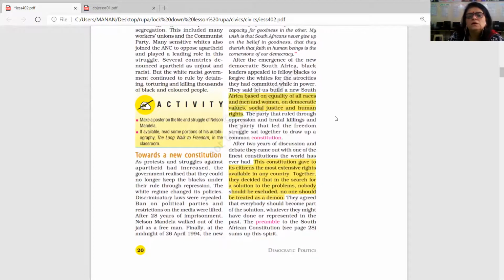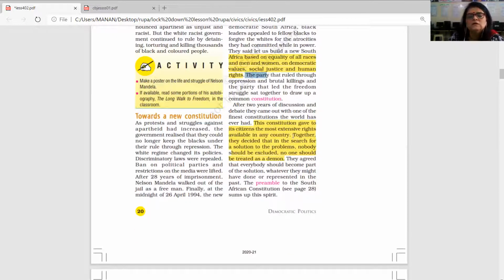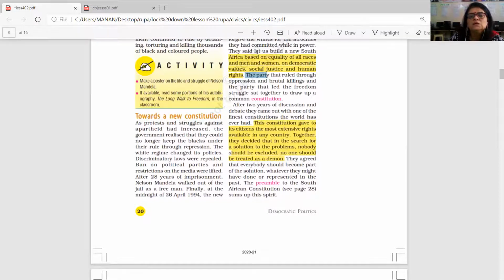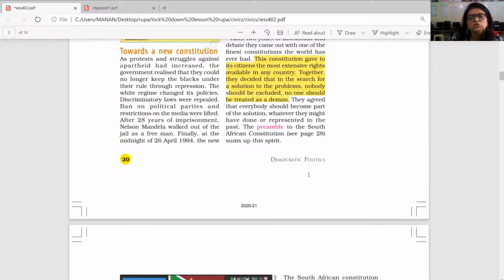In examination you don't need to write about the party which ruled. Then the second point you need to write, if this kind of question comes, is that the South African constitution gave its citizens the most extensive rights available in any country. Together they can decide that in the search for a solution to the problem, nobody should be excluded and nobody should be treated as an outsider. I have marked this out over here. Everybody please pay attention and mark this for the answer on the finest constitution of South Africa.